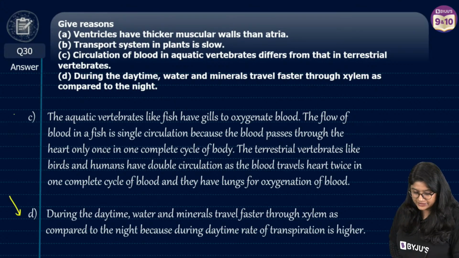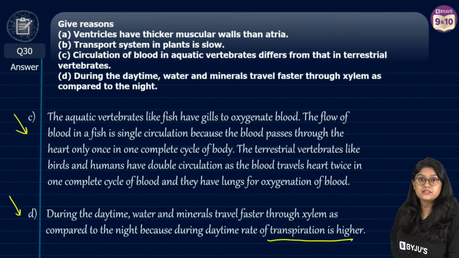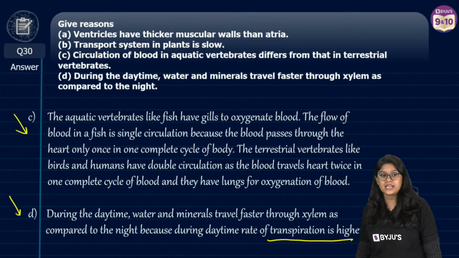And of course, in night and daytime, transpiration is higher during daytime. That's why the rate of transport through xylem is higher in daytime as compared to the night time.